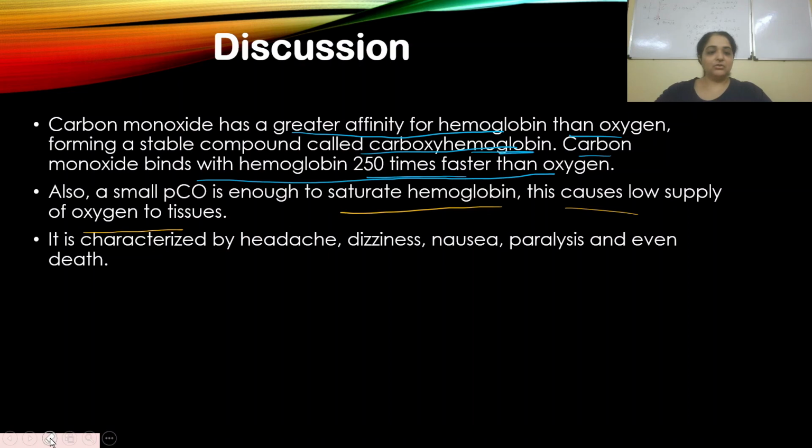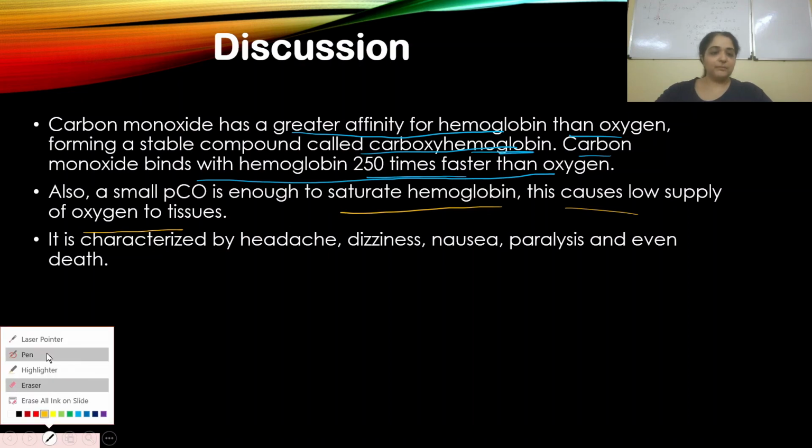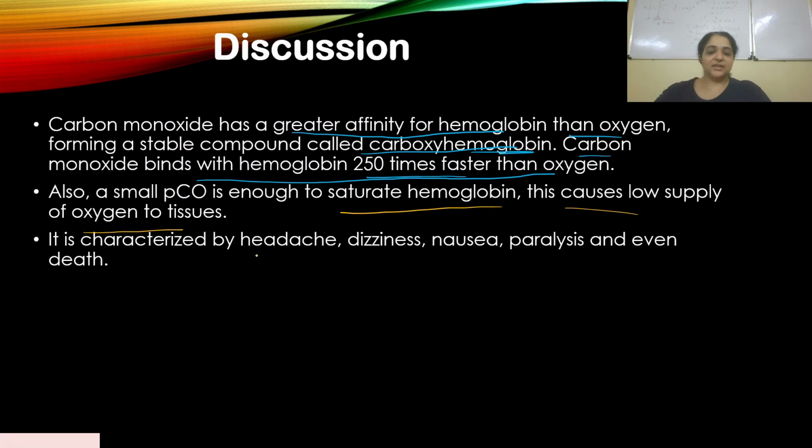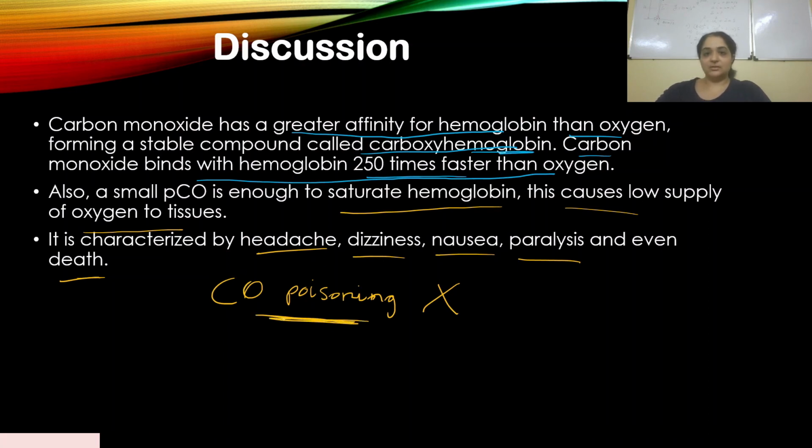And so when oxygen levels in tissues drop, it is characterized by headache, dizziness, nausea, paralysis, and even death. So carbon monoxide is very dangerous. Carbon monoxide poisoning is very dangerous. If there is low supply of oxygen to tissue, what happens? It will be characterized by headache, dizziness, nausea, paralysis, and it could even lead to death. That is why it is important to understand carbon monoxide poisoning. It could be fatal to somebody.